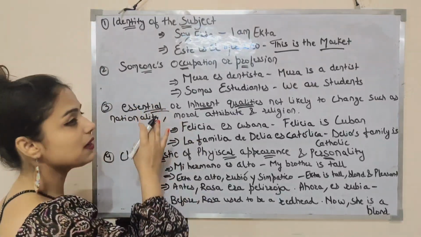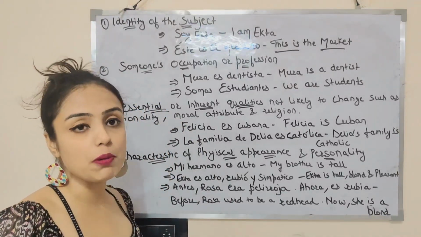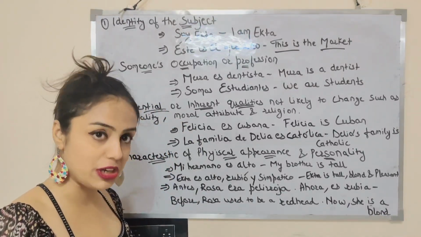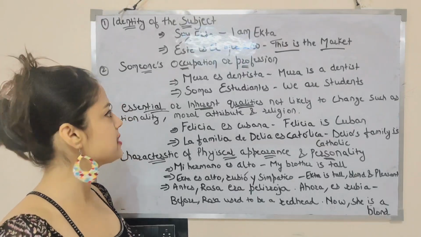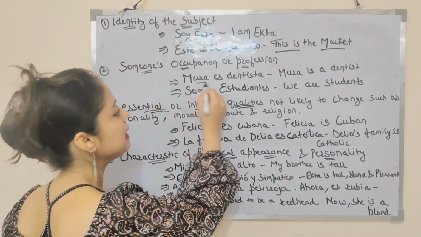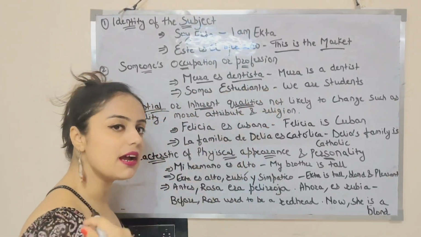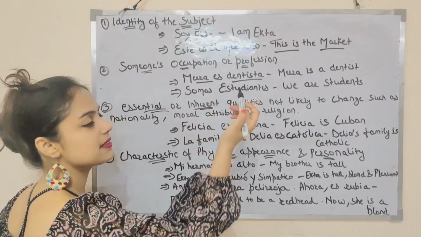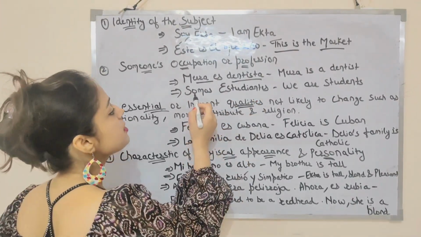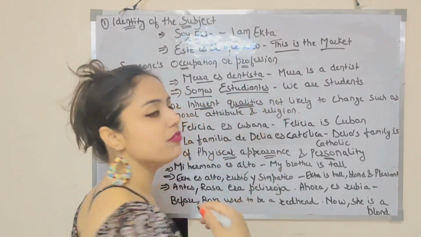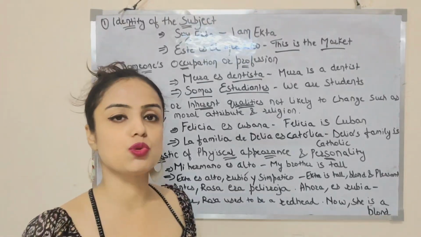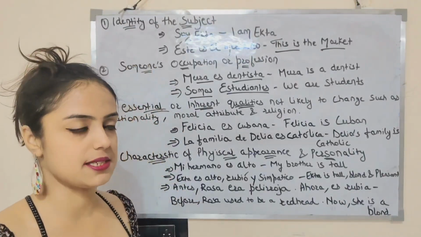Vale? The next one is when we are talking about someone's occupation or profession, then we also use the ser verb. Por ejemplo, Mira es dentista. Mira is a dentist. Then somos estudiantes. We are students.